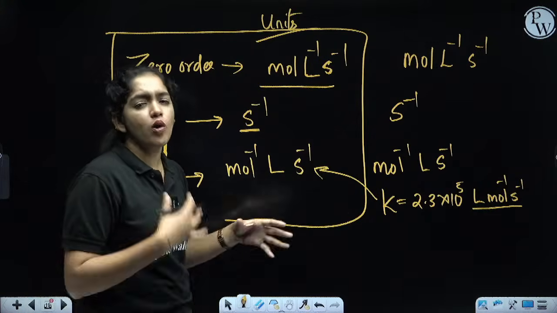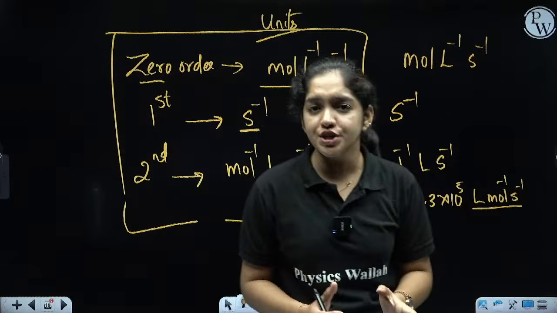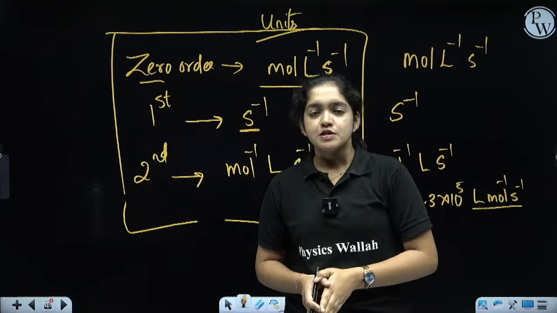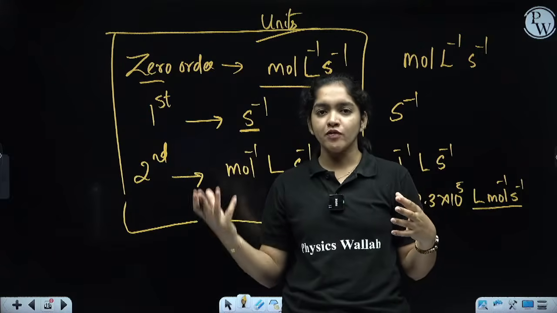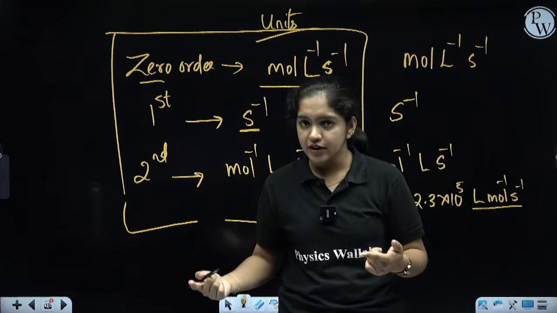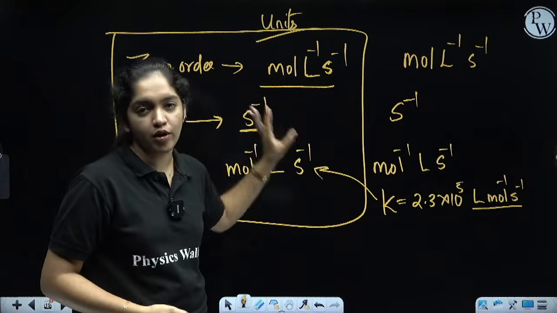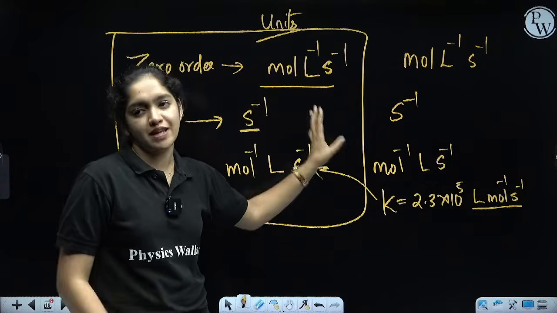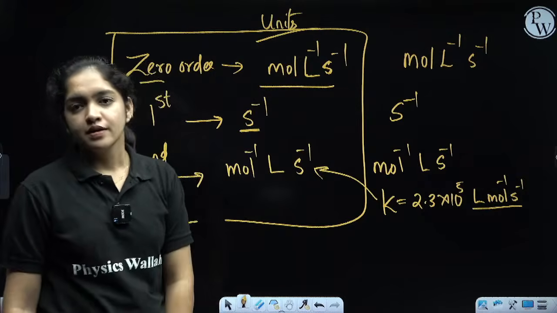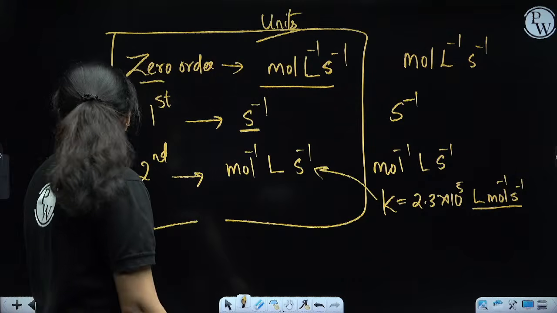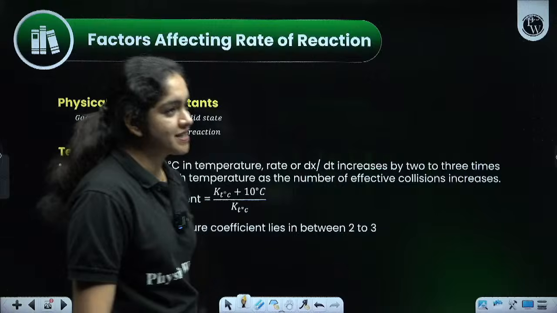And what is the order? Order is the sum of the powers of the concentration terms in the rate law. So we can add the stoichiometric powers, the numbers, and we will get the order of the reaction. And for each order, whether zero order, first order or second order, there is a unit. So learn the order and units. That's very important. Okay, then, we can move to the next topic. That is the factors affecting the rate of the reaction.